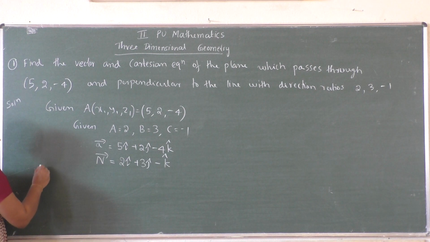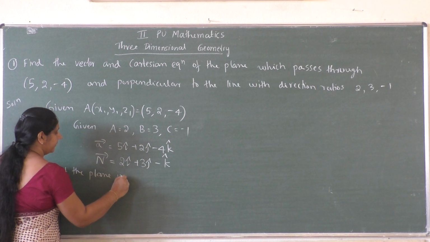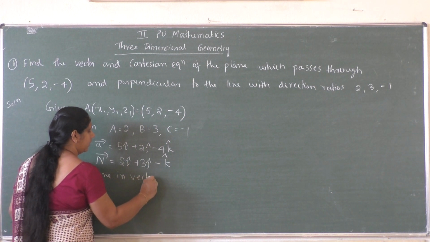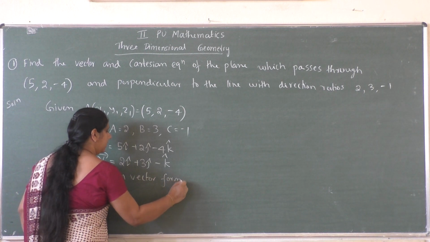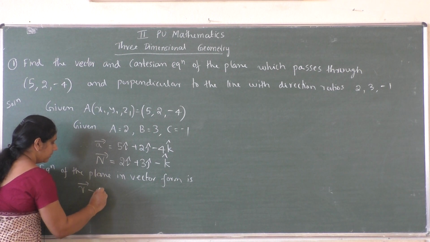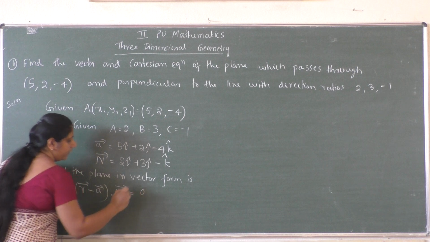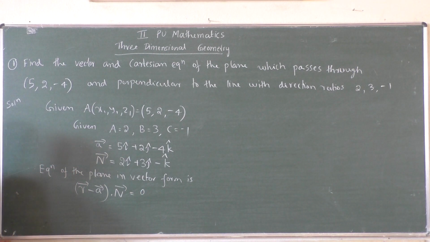Now therefore the equation of the plane in vector form is, what is the equation? That is r vector minus a vector dot n vector equal to 0. Now just substitute.